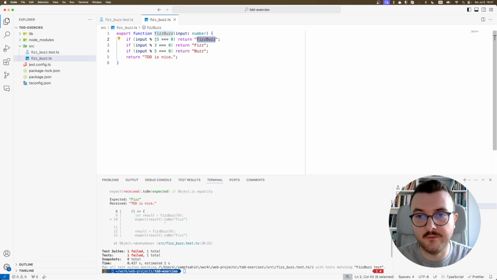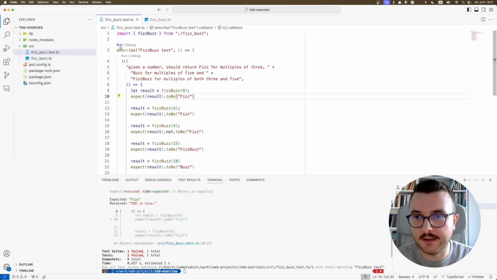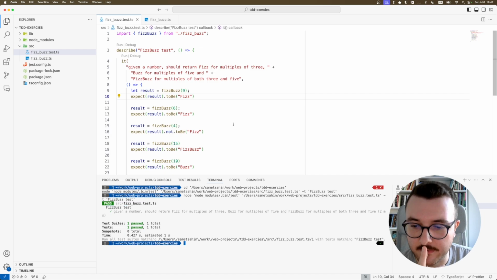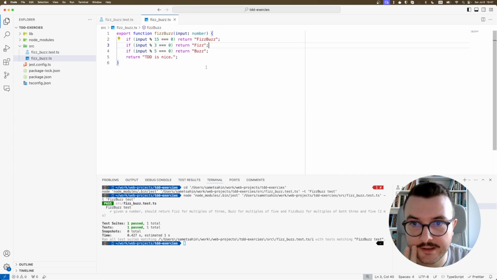So we need to check for 15 first. Let's run the test and see if we've been able to make it pass. I can refactor now, but I don't see any areas to refactor. I think we have our implementation.